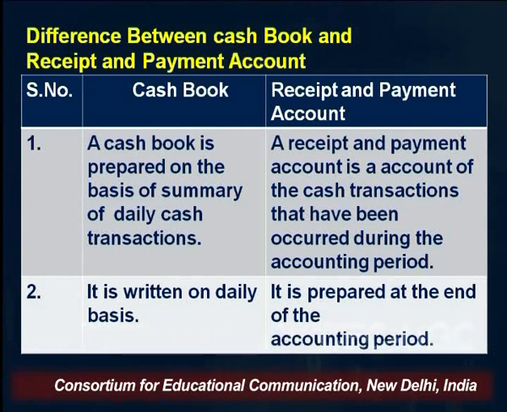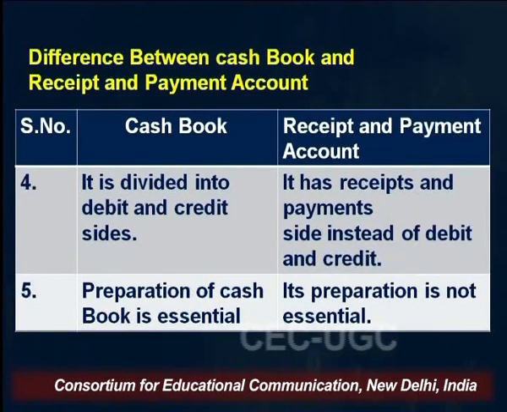The cash book is written on a daily basis, whereas the receipt and payment account is prepared at the end of the accounting period. The cash book is divided into two parts, the debit side and the credit side, whereas the receipt and payment account also has two sides. The debit side is known as the receipt side, and the credit side is known as the payment side.